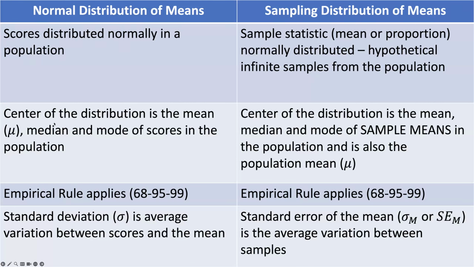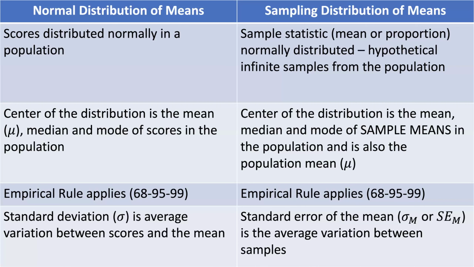The center of the distribution for the normal distribution is the population mean, and that holds true for the sampling distribution, but it's also the mean of all the sample means. And then the empirical rule applies for both. The standard deviation is no longer something that we talk about in the sampling distribution because we're not talking about individual scores. We're now talking about samples.